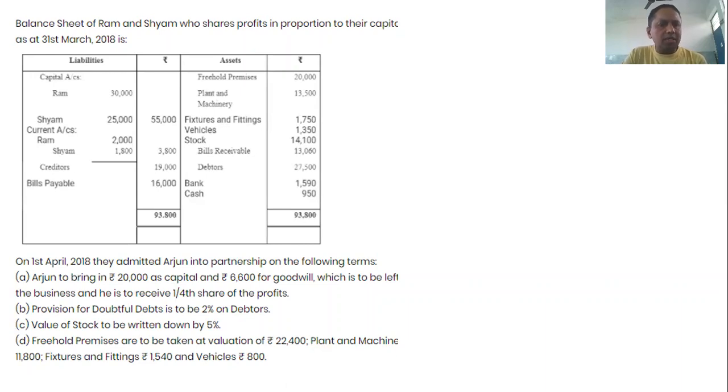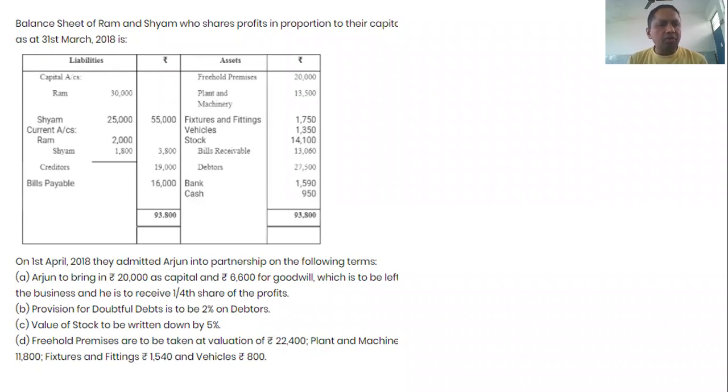After that, the next point is provision for doubtful debts is to be 2% on debtors. Provision for doubtful debts decreases the value of the asset. So when the debtors are decreased, the value of the decrease is to be shown on the debit side of the revaluation account. And the next is the value of stock is to be written down by 5%. It means the value of the asset is decreased, so it is also recorded in the revaluation account on the debit side.